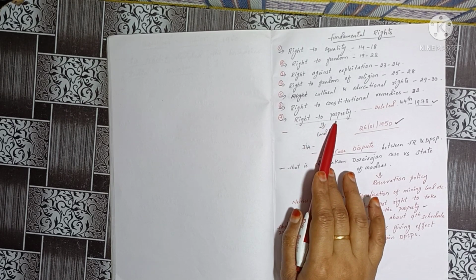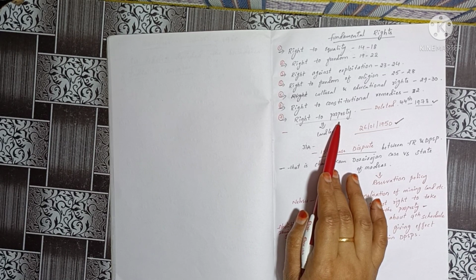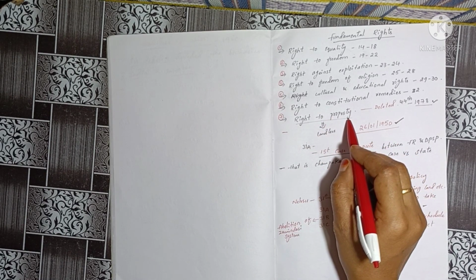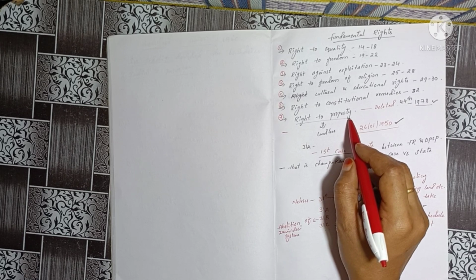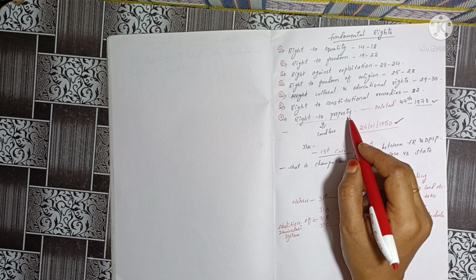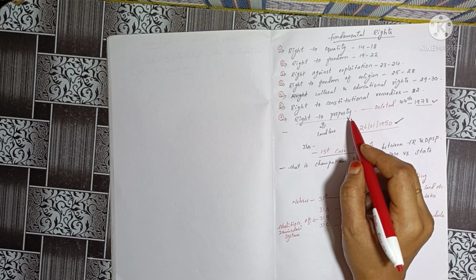So how can a government override the right to property of an individual? These types of issues arose. That is why, in the Shankari Prasad case, when he reached the Supreme Court, the Supreme Court said that Article 31